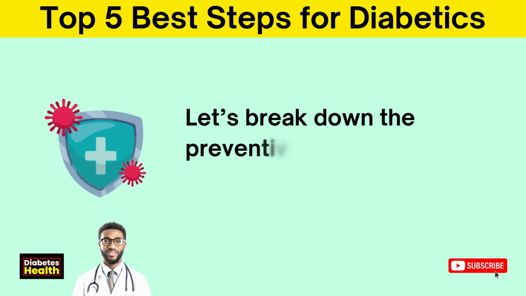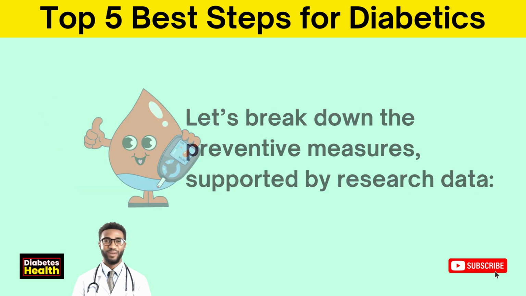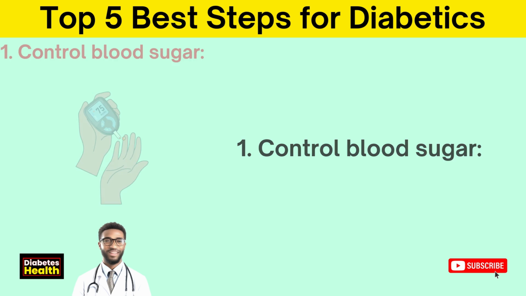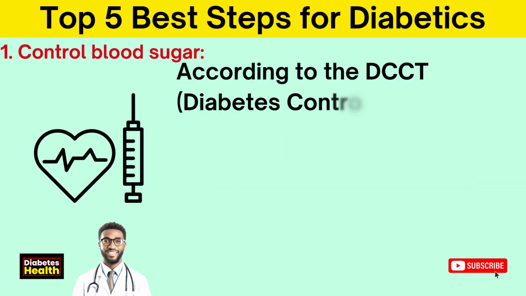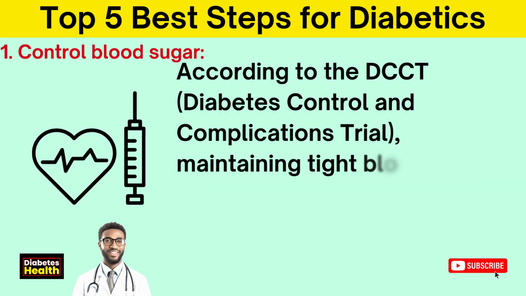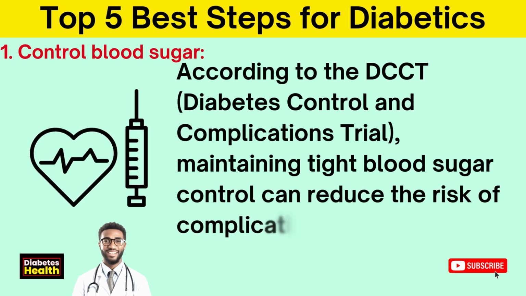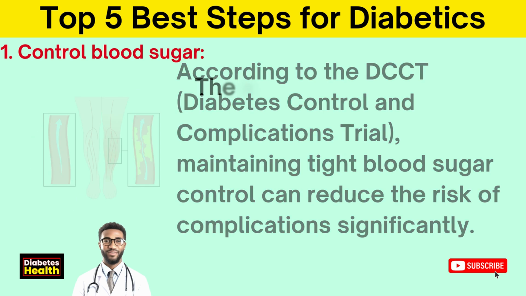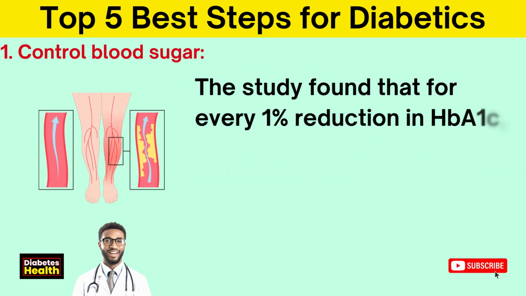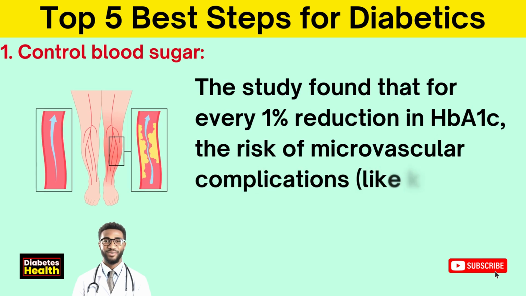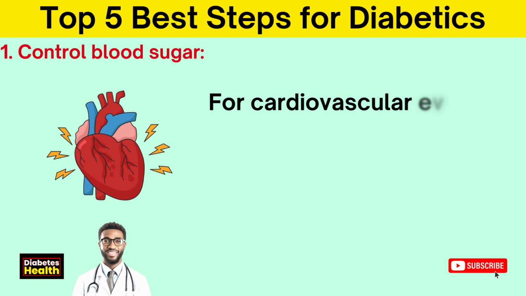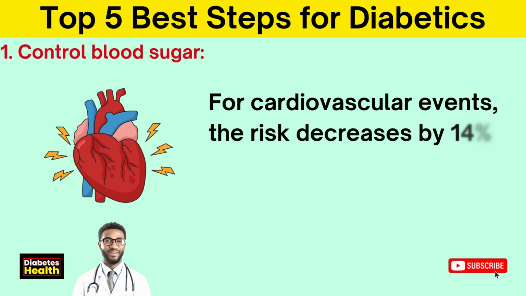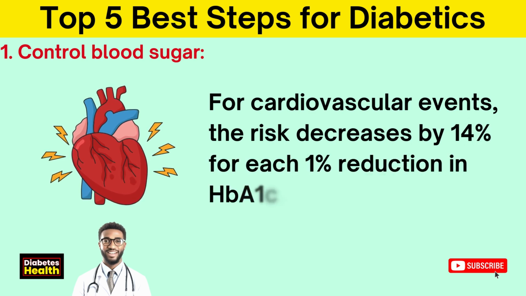Let's break down the preventive measures supported by research data. 1. Control blood sugar. The most important preventive measure is tight blood sugar control. According to the DCCT, Diabetes Control and Complications Trial, maintaining tight blood sugar control can reduce the risk of complications significantly. The study found that for every 1% reduction in HbA1c, the risk of microvascular complications, like kidney disease and neuropathy, is reduced by 37%.